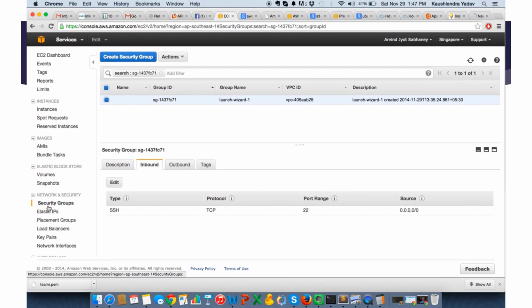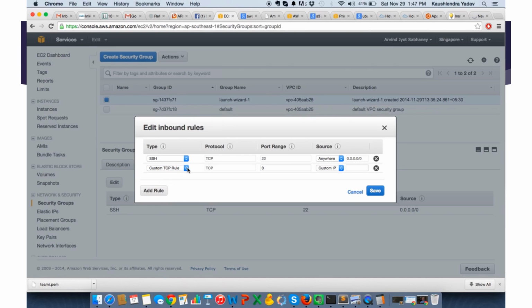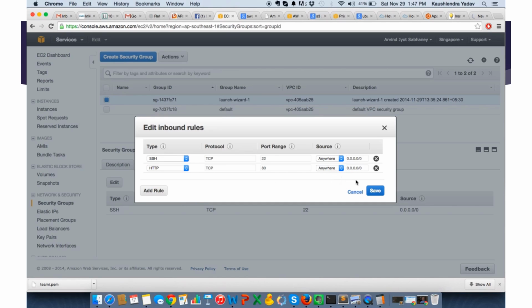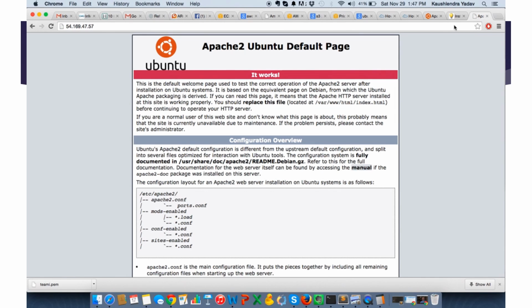I need to go to security groups from here. Launch wizard 1 is here. I edit here. I add a new rule. Custom rule is HTTP. I want to access it from anywhere, and I click on save. The moment I save it, I see yes, it's open. So now I just have to upload files, create the MySQL database, put the connection string, and I should be online. No, you'll have to propagate the domain later.